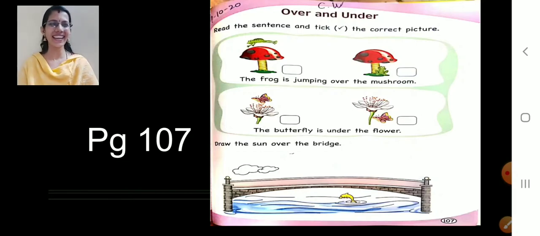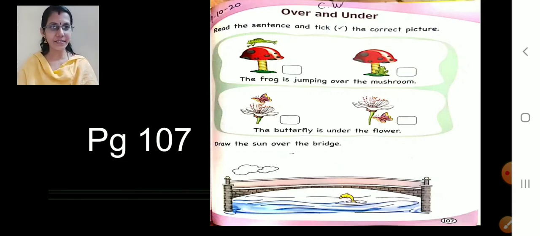Write the date. Super, children. What is today's date? 9-10-2020. And heading CW. Done. Date and heading. Done. Perfect. So cute. And they have given the heading for that.